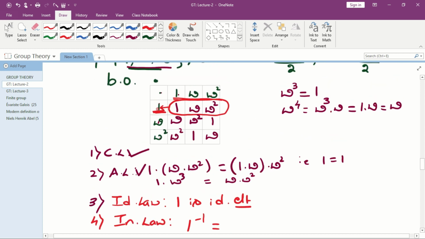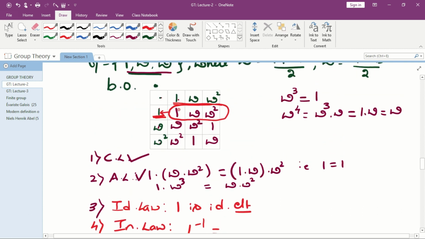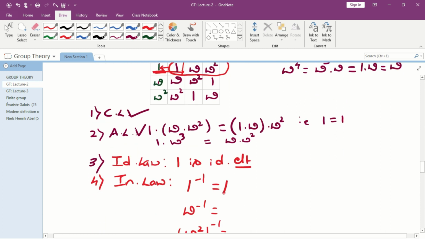Now you see here, what is the inverse of 1? We have to move to the right side. When you get the identity element, you should stop. Then you should move above, and there we get the element 1. Therefore this is the inverse of 1. So the inverse of 1 is 1.